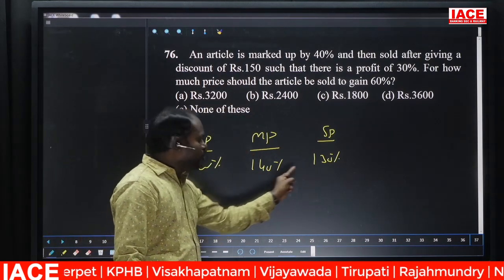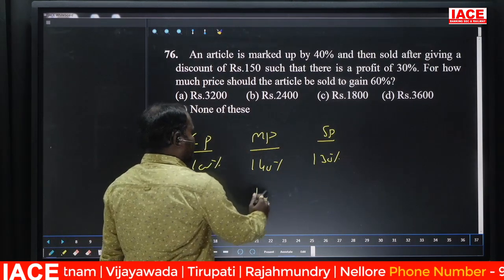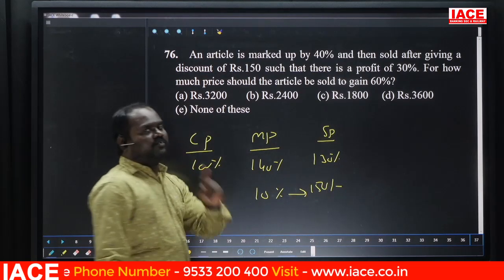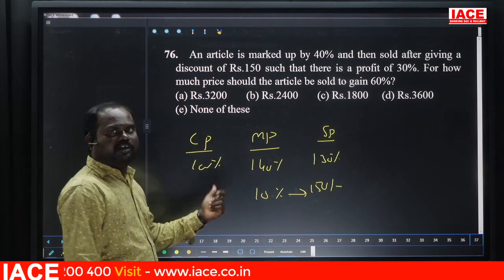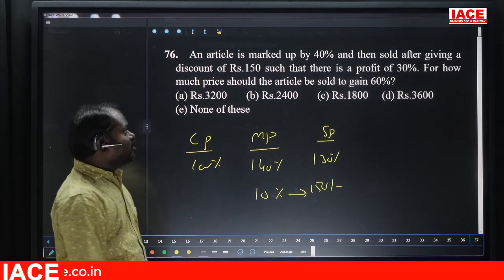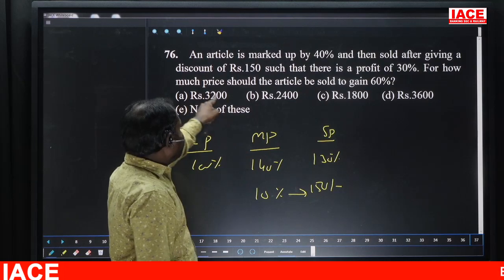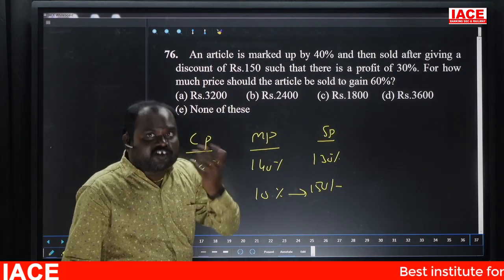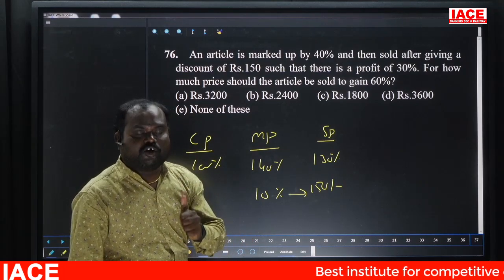How much percent discount? 10%. So 10% is equal to 150 rupees. Obviously, if you require cost price, we should take 100%. It depends on the situation. Now, what is the question asking? For how much price should the article be sold to gain 60%? To gain 60%, you should sell for how much?